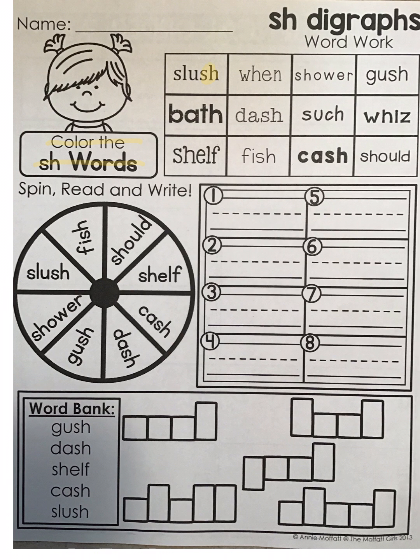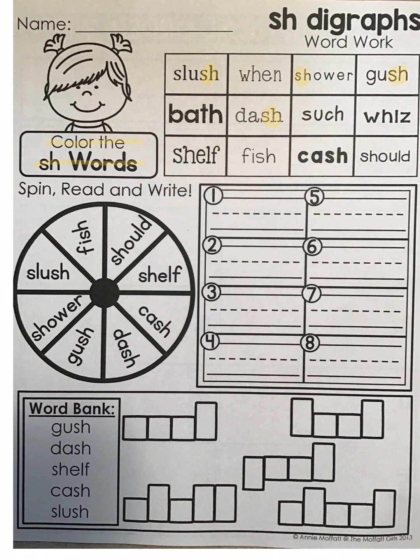When, no SH digraph. Shower, there's that SH digraph. Gush. Our next line down, bath. Dash.